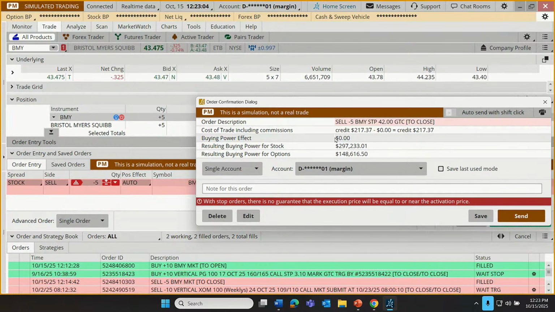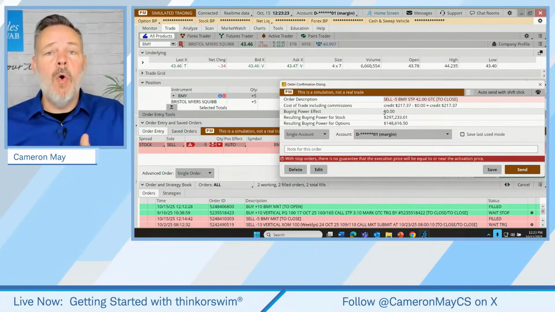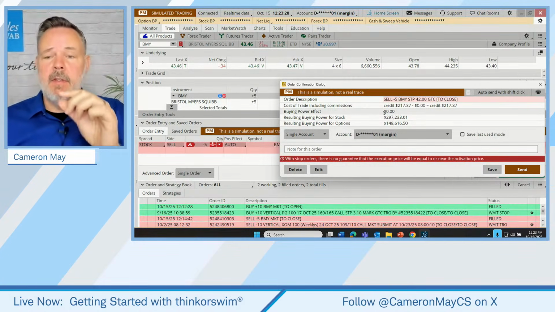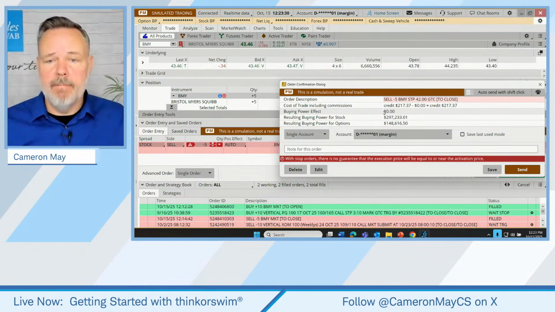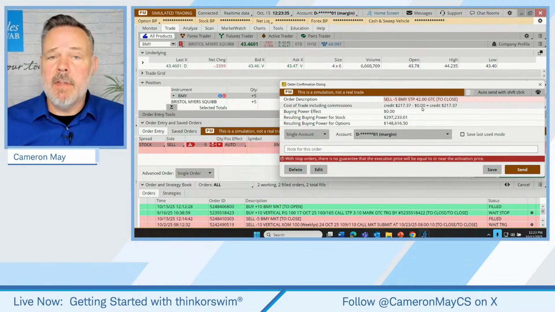Now, there's an important reminder here. Pardon me. Peter says, if you don't get filled, how long will this be on for? So good till canceled is good until the trader chooses to cancel it, or it's good until it's filled. So good till canceled is good until the order is filled or canceled. Good question.